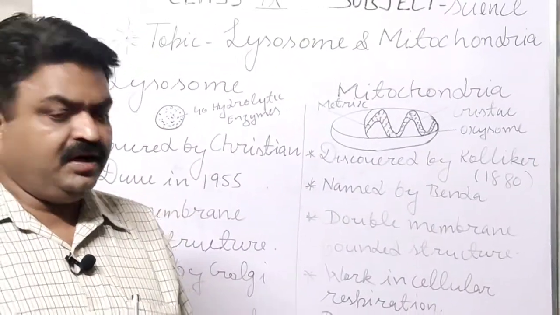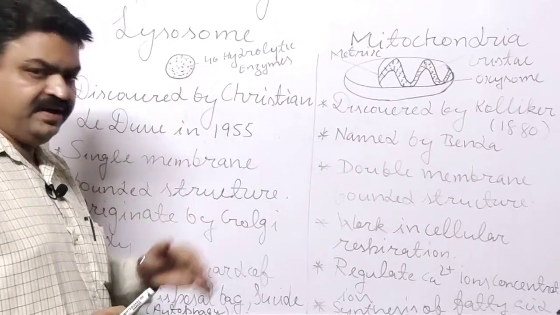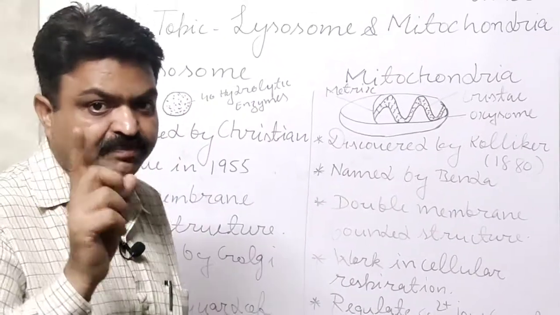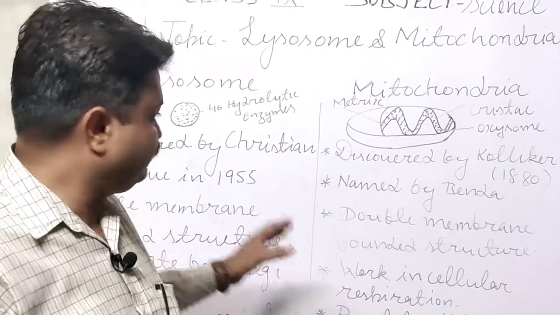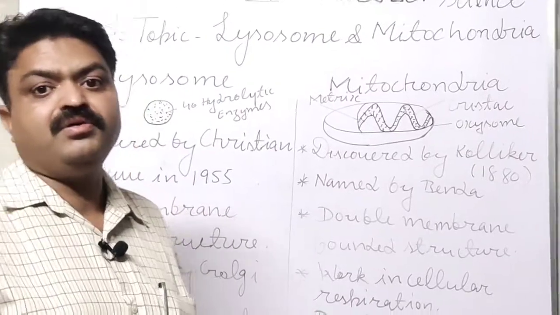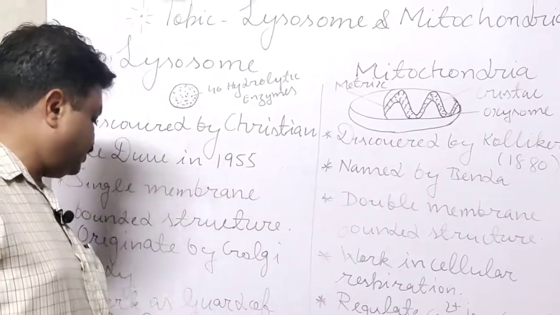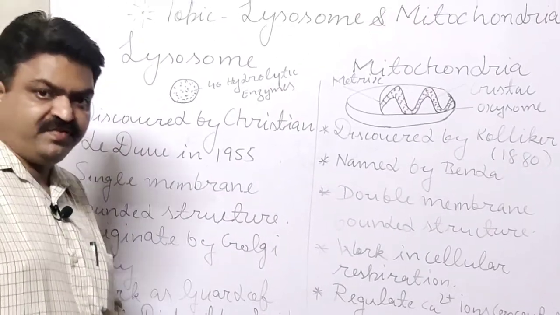It is also known as the body of autophagy. Autophagy is the main characteristic of this. Means it can digest its own cell organelles, and this term is known as autophagy.